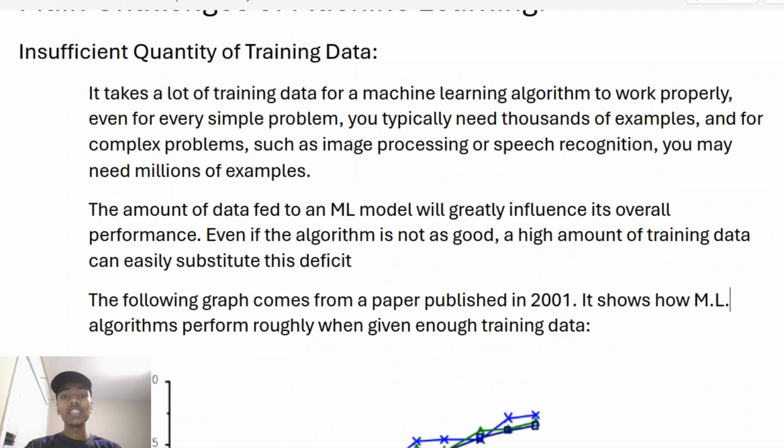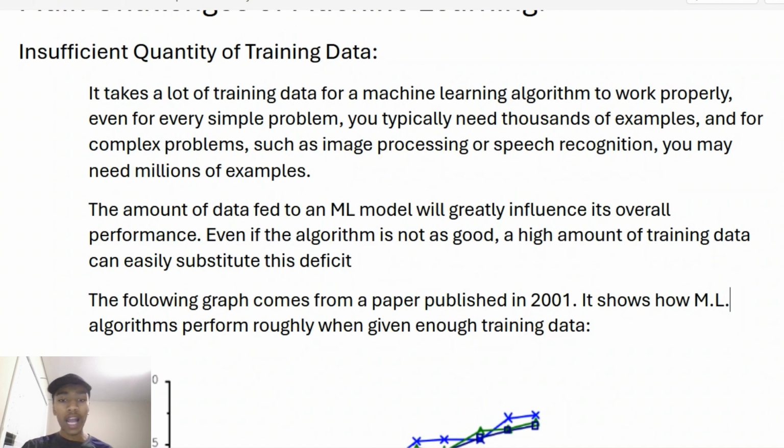The first challenge would be an insufficient quantity of data. So basically when we don't have enough data. For a machine learning model to recognize new instances coming into the training and compare them to the existing training set, it needs thousands or millions of examples potentially, especially if it is a much more complicated process. And so the amount of instances in the training set does determine the accuracy of the model.